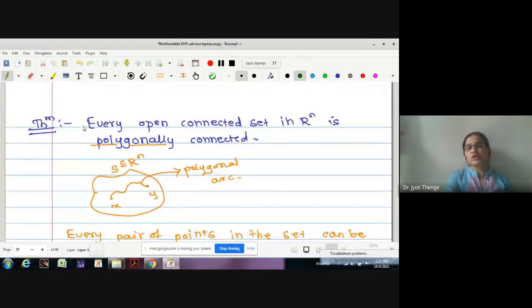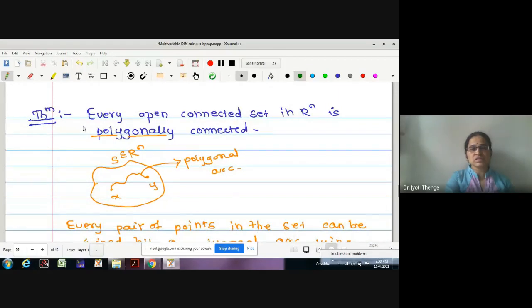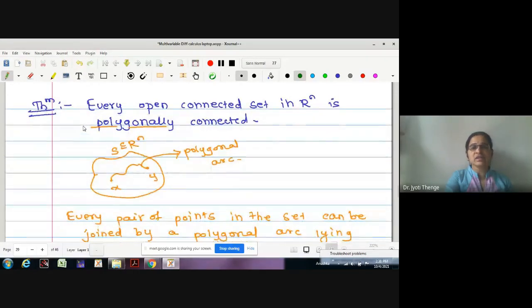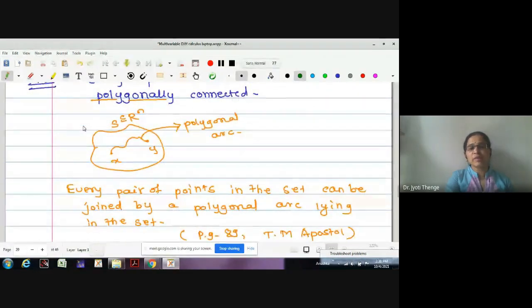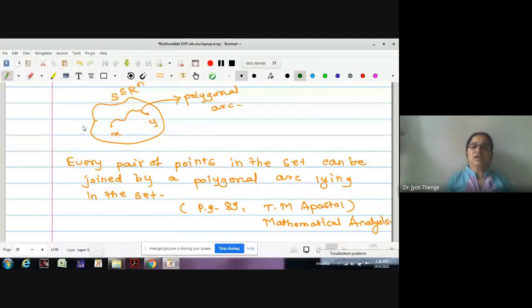So we are going to use this important result regarding connected sets: every open connected set in Rn is polygonally connected. That is, for every pair of points in that set, those two points can be joined by a polygonal arc lying in the set.